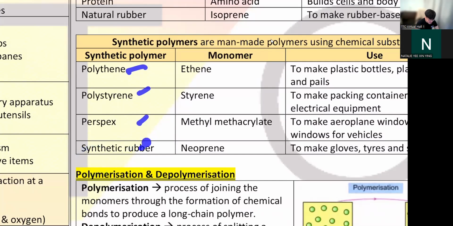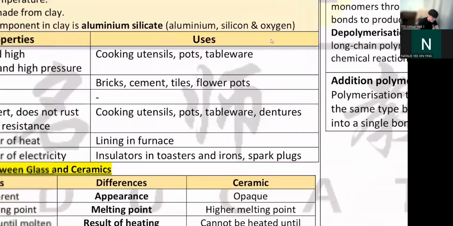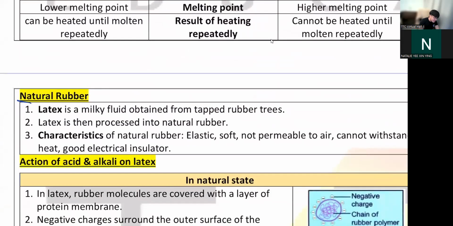This one just really for fun, not important, because our main focus is our rubber. Right, again, rubber is for sure coming out, almost for sure, because rubber is very important. Okay, first of all, rubber is made from latex. You know what is latex, right? Latex is this white color milky fluid from a rubber tree. That's your latex. And then your latex, when they harden, you will get rubber.